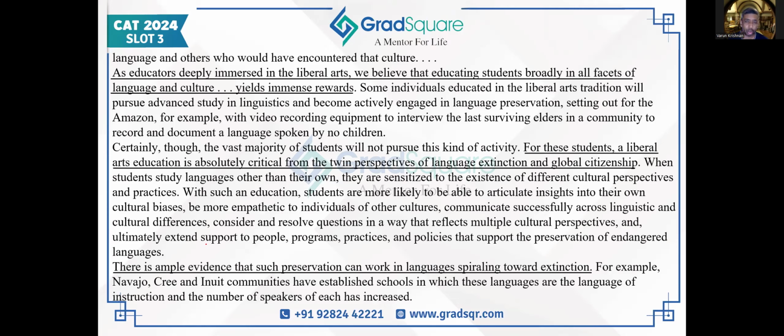So overall, the author is talking about languages, especially smaller native community languages, which are not very widely spoken, what causes their deaths, why preserving them is important, how preserving them is supposed to happen, and what kind of value preserving them actually brings about. This is what the passage is overall about.